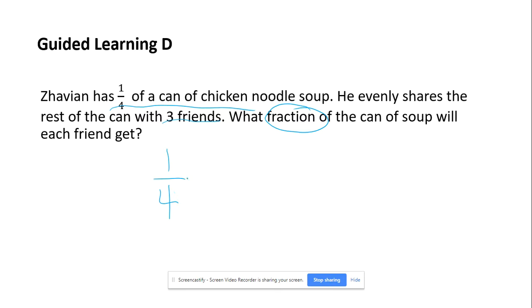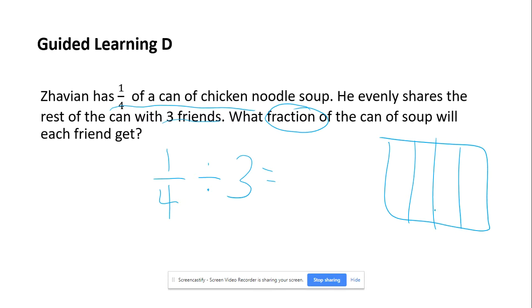So we have 1/4 of a can of soup. We're splitting that evenly between 3 friends. So let's start by drawing 1/4. Shade in 1. And now we're splitting that between 3 friends. So let's say that's going to Xavian, Samantha, and Rihanna.